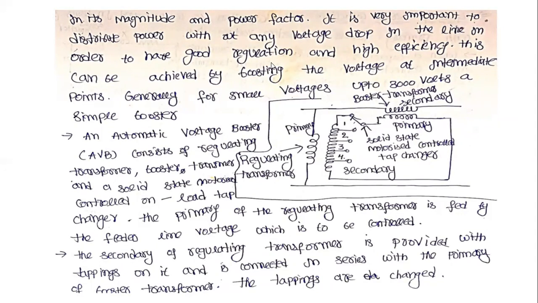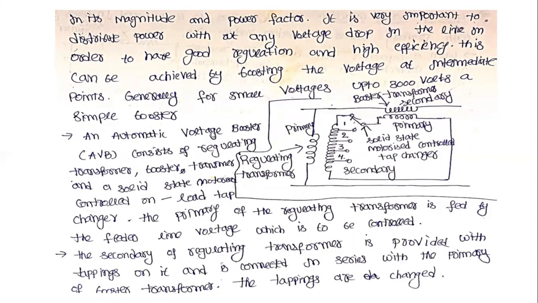In order to have good regulation and high efficiencies, this can be achieved by boosting the voltage at the intermediate points. At the intermediate points, we boost the voltages. Generally for small voltages, that is up to 3000 volts, a simple booster is used.